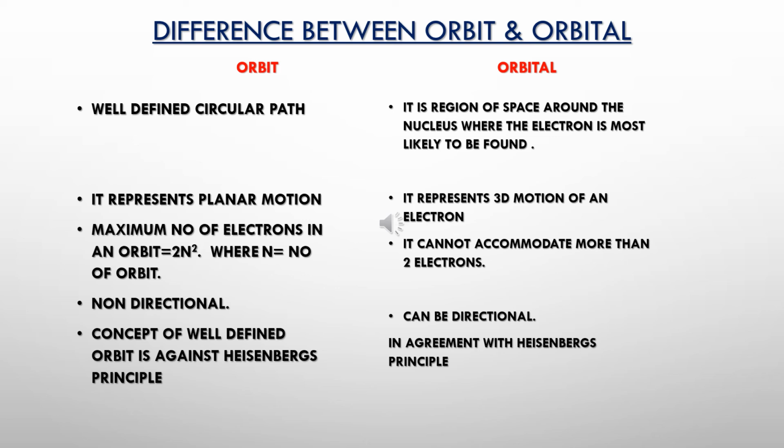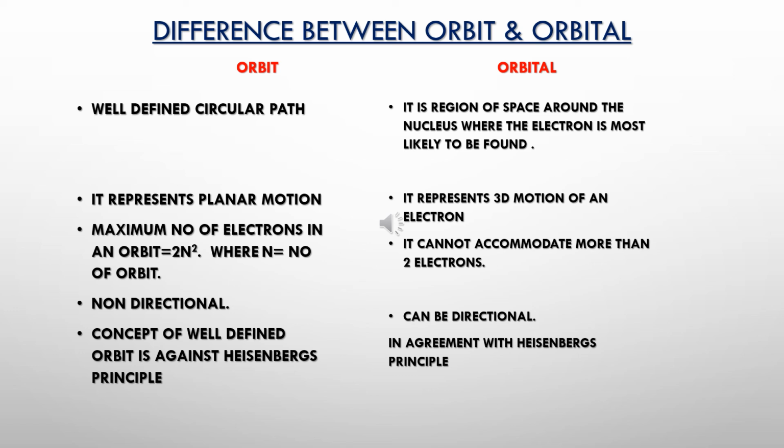The first orbit will have 2 electrons. If I have the second orbit, how many electrons will be there? Correct, it is 2 multiplied by 2 square, that is 2 multiplied by 4, and the answer is 8. So the second orbit will have 8 electrons.